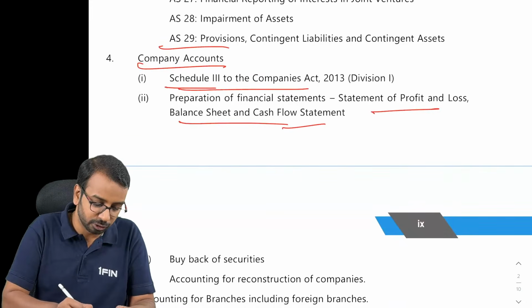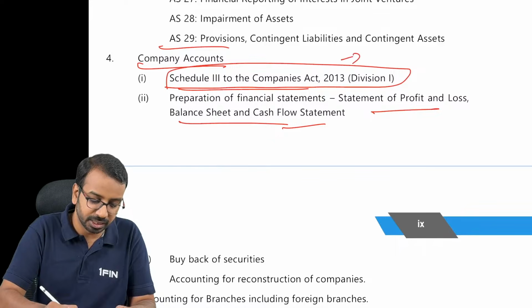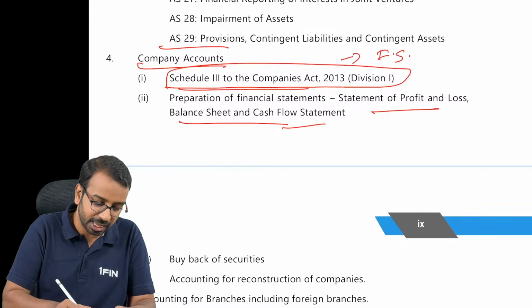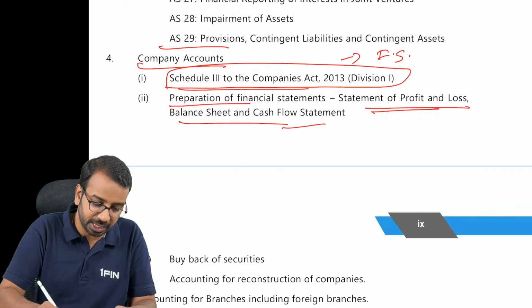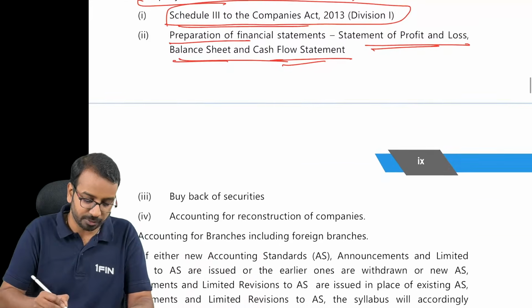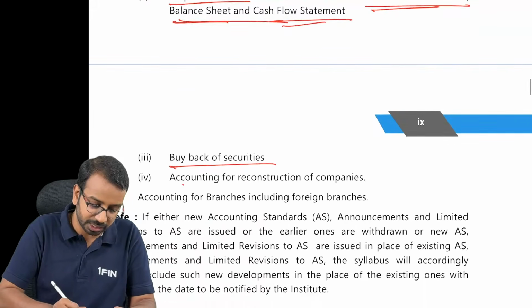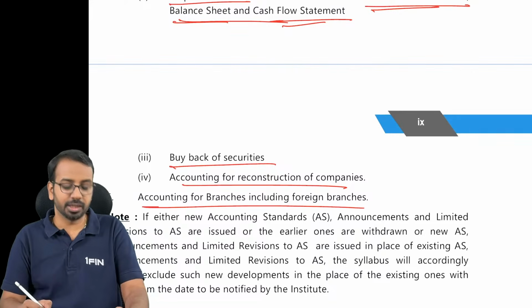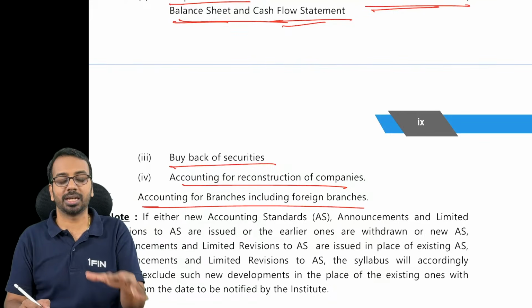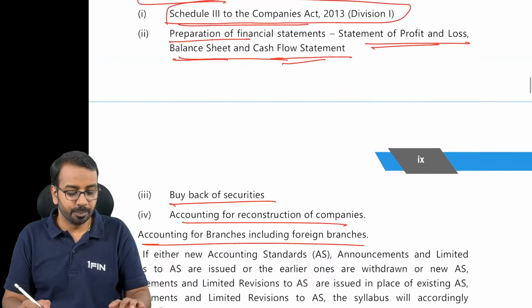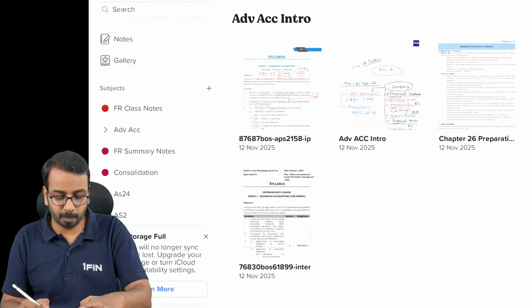Then we have Schedule 3 to the Companies Act. This is to do with the financial statements and how to prepare the P&L, balance sheet and cash flow statement. Then we have buyback of securities, reconstruction and accounting for branches. Okay, this is your overall syllabus, and as I told you, a major part of the syllabus is covered.